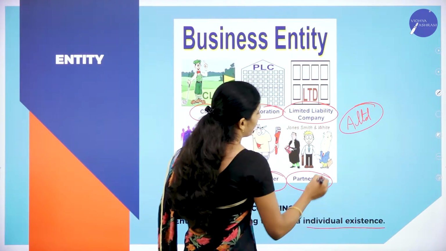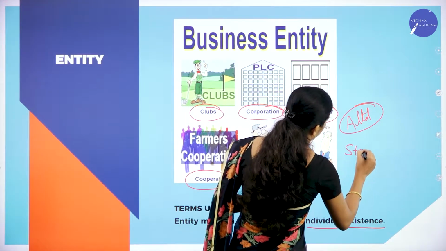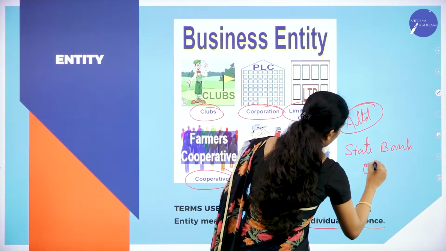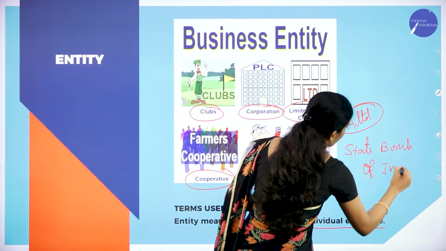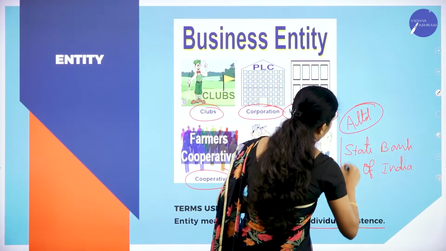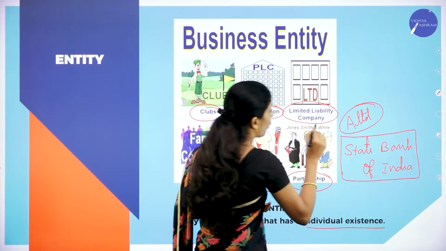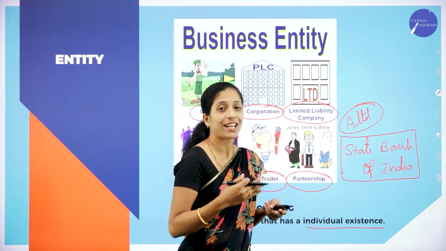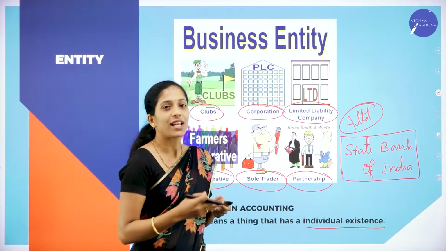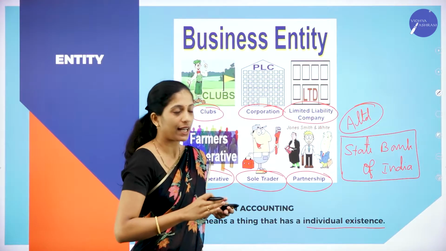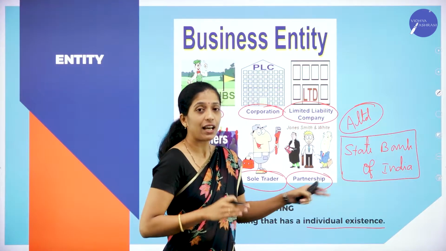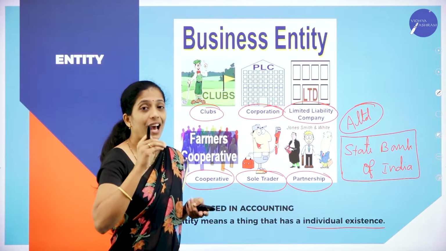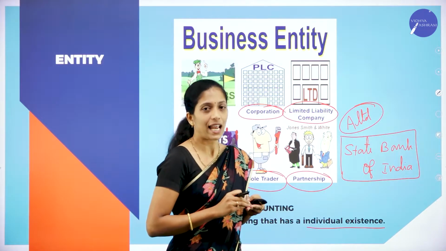For example, if I tell State Bank of India, now this is one of the famous banks, right? And this has its own individual existence. Now A Limited, we don't know which A Limited it is. So I am just telling it is an imaginary organization. State Bank of India, we know about it. So it is one of the famous banks where it has its own individual existence.